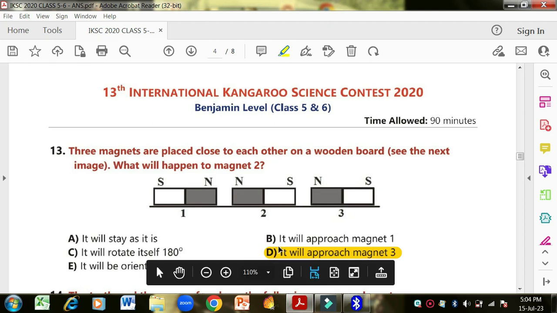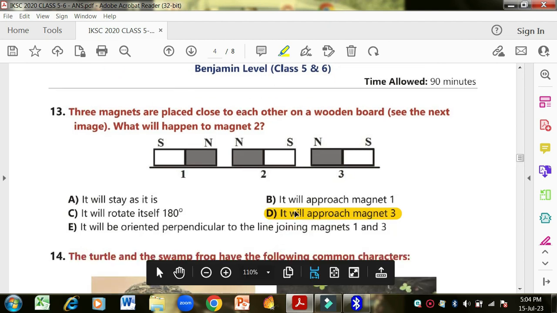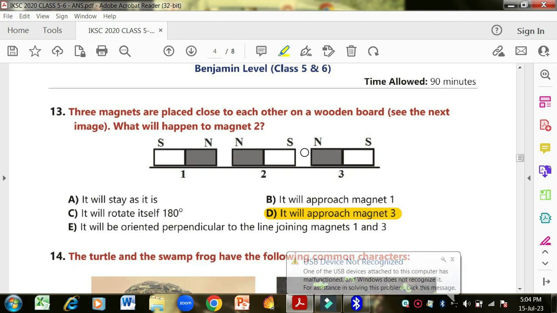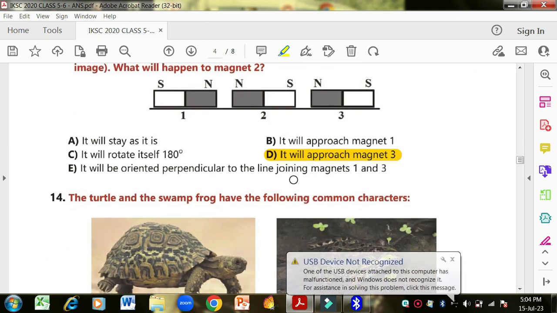So the best option here is that it will approach magnet 3. Magnet 2 is going to incline towards magnet 3, because the south and north poles are going to attract each other, and both the north poles are going to repel each other. So magnet 2 will approach magnet 3. Option D is correct.